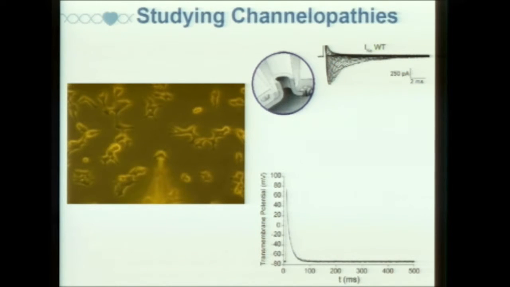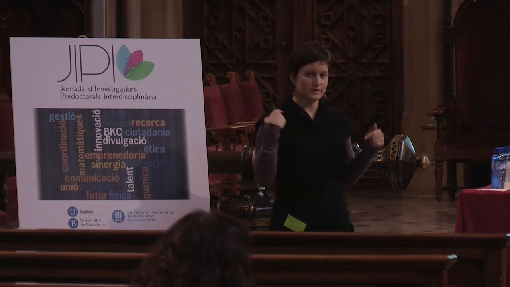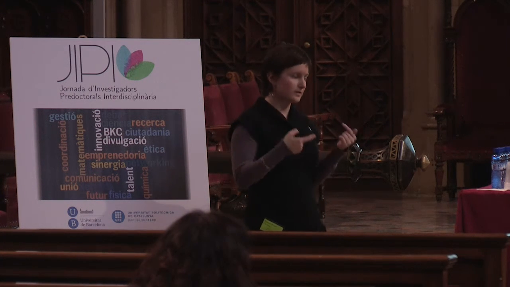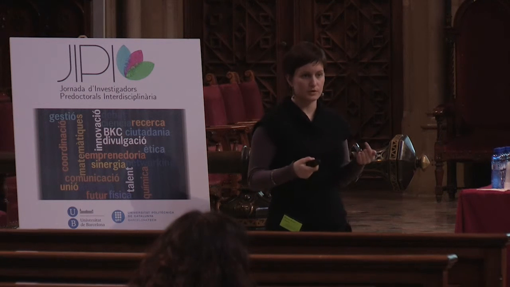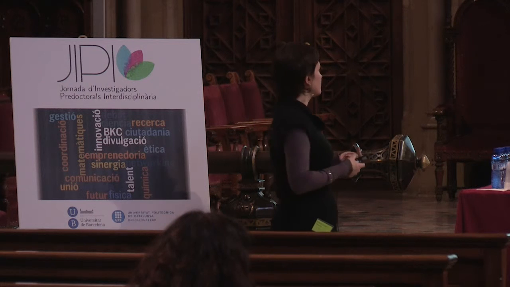Here we can see the wild-type current, and an action potential also from a wild-type cell. But if we compare with the mutant protein, we can see an alteration in the current and the action potential, from which we could extrapolate that this mutation could probably produce the lethal arrhythmia in our patient and then sudden cardiac death.